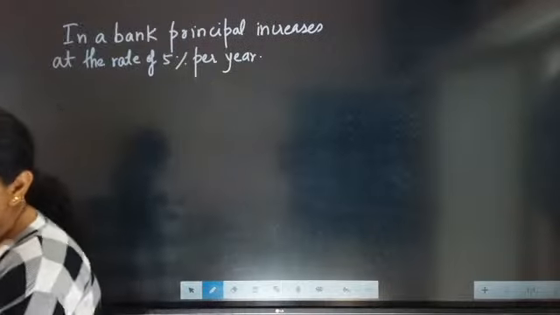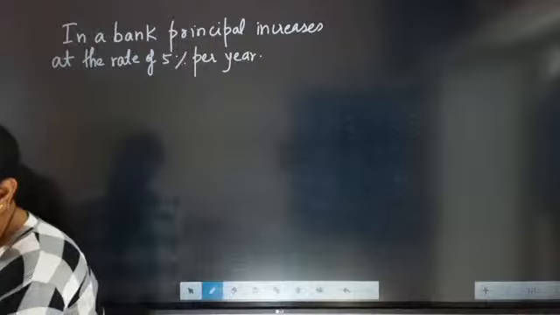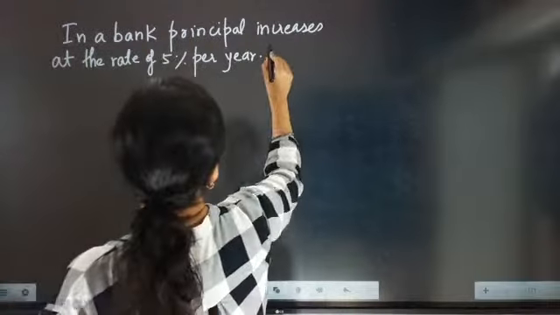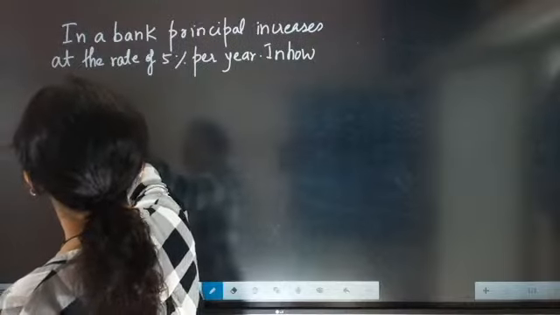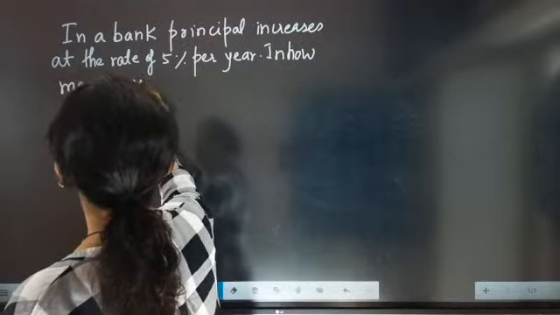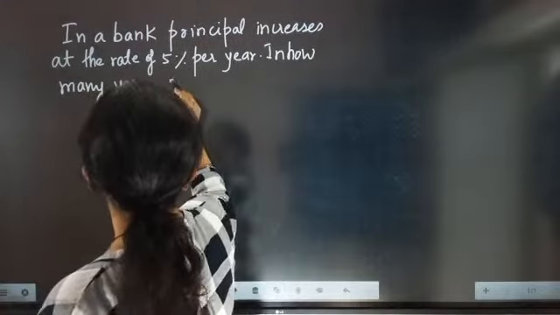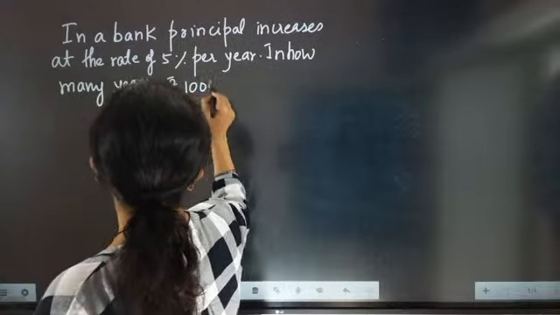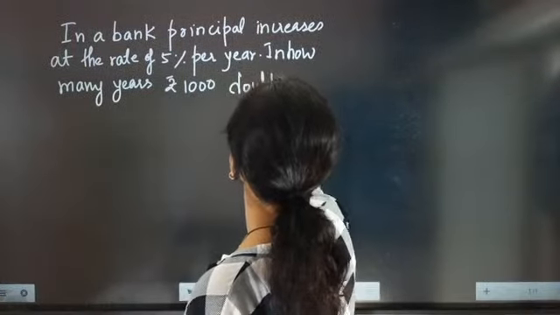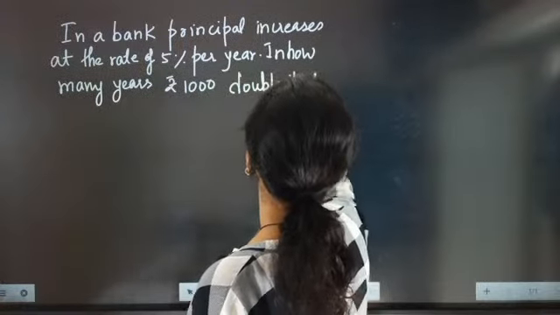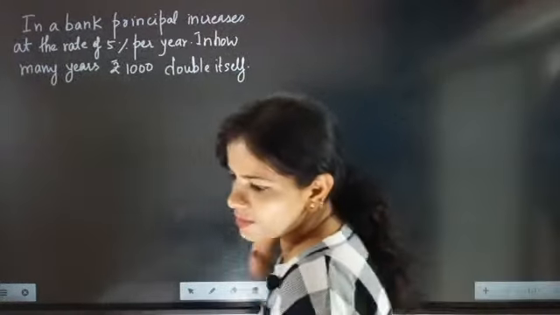So principal is increasing at a rate of 5% per year. Now after that, what they are telling: in how many years will rupees 1000 double itself?